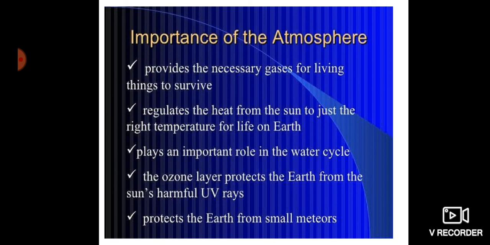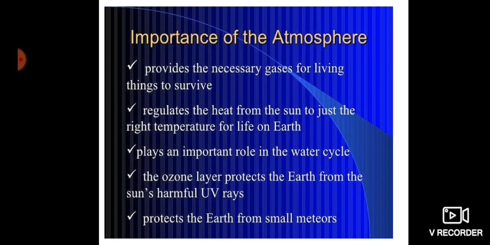Then beyond that, in the thermosphere and exosphere, the clouds do not reach there. So the gases which are present, which are making the atmosphere, keep the clouds towards the lower layer only. And we know very well that clouds play an important role in the water cycle.